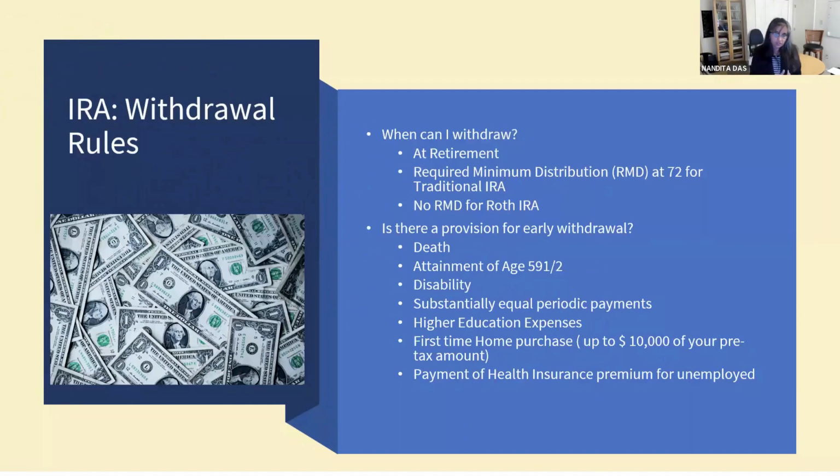So the next question is, okay, I understand it is a retirement savings account and I have to withdraw when I reach 72 if it is a traditional IRA. But what if I want to withdraw before that? I know that there is an early withdrawal penalty, but is there an exception? Yes, there are a few exceptions as listed here. And the two most important that should catch your attention are you can withdraw from your IRA for higher education expenses, and also for a first-time home purchase, you can withdraw up to 10,000 without any early withdrawal penalty.